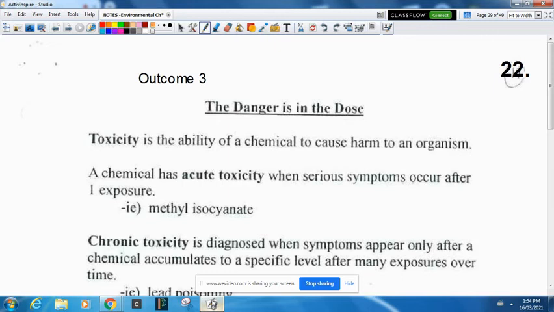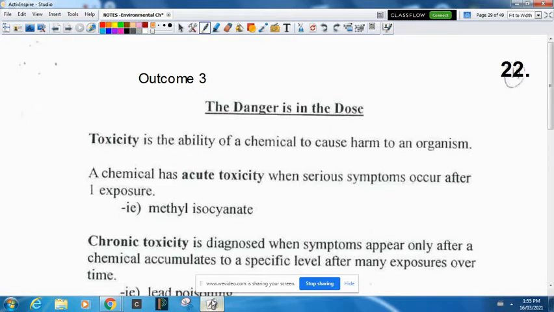Okay, environmental chemistry, outcome number 3. So we're looking at the dangers in the dose. Toxicity is the ability of a chemical to cause harm to an organism. A chemical has acute toxicity when serious symptoms occur after one exposure, like cyanide. There's nothing cute about acute toxicity. One exposure, you're sick or dead. And acute means sharp, so acute toxicity means sharp toxicity.